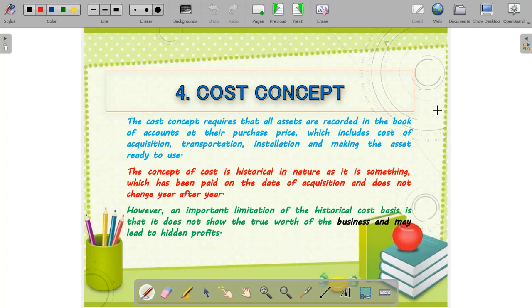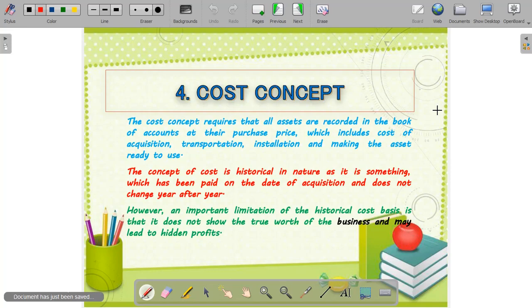This is the cost concept. The concept of cost is historical in nature. Historical in nature means it is something which has already been paid at the time of acquisition. And one more thing is that it does not change year after year. Another limitation is also there in the historical cost basis, that it does not show the true worth of the business, because the value of the asset keeps on changing, but we show it at the historical cost. So this is the limitation of the cost concept as well.